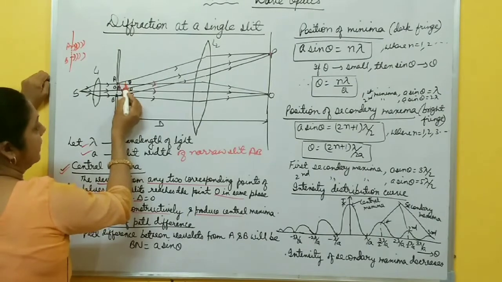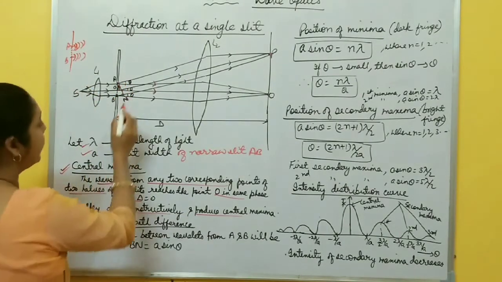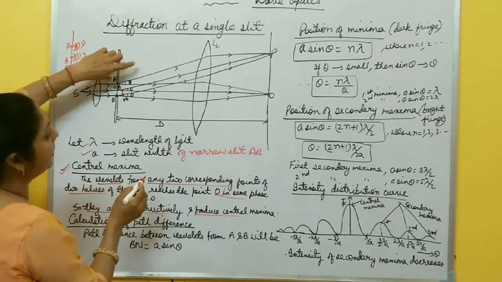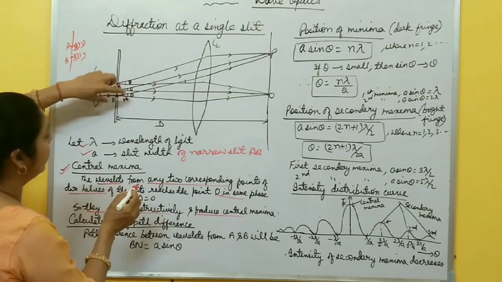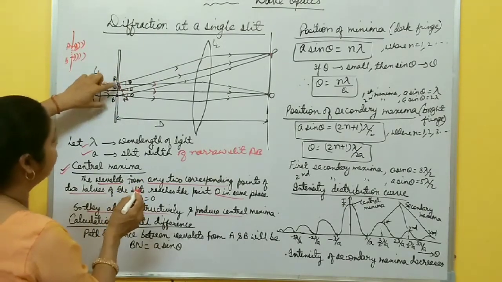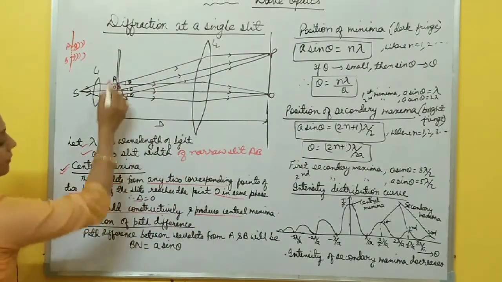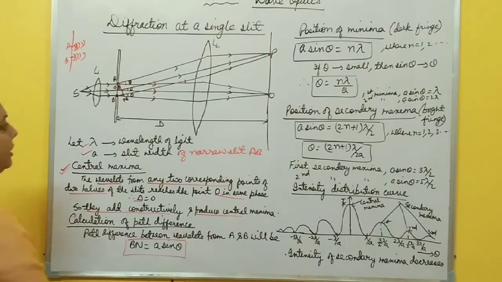If this angle is theta, then this angle is also theta. And the path difference between the wavelets from A and B is BN. BN you calculate from triangle ABN, and the path difference between wavelets from A and B will be BN equal to a sine theta.